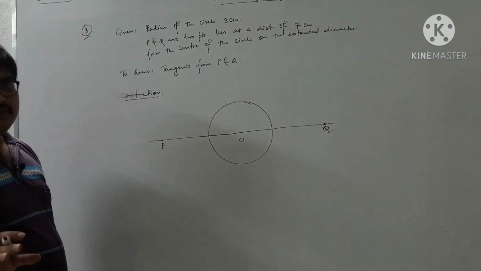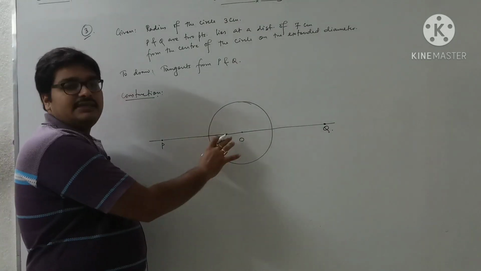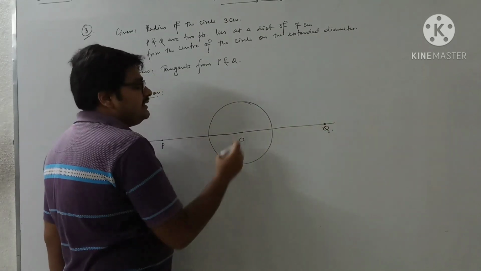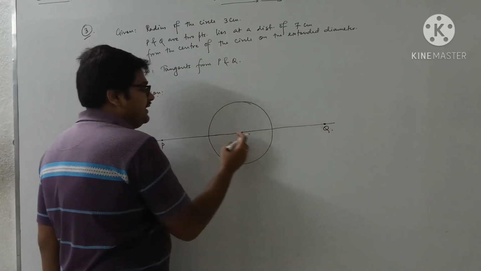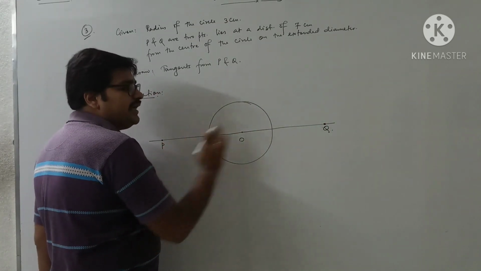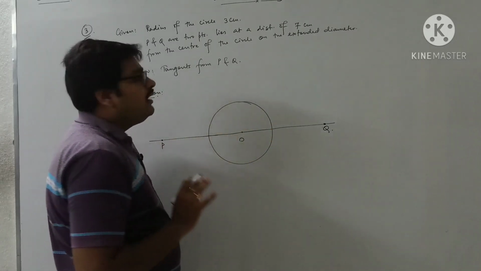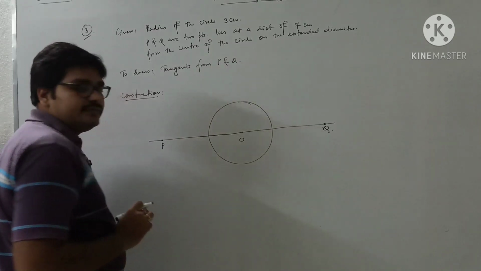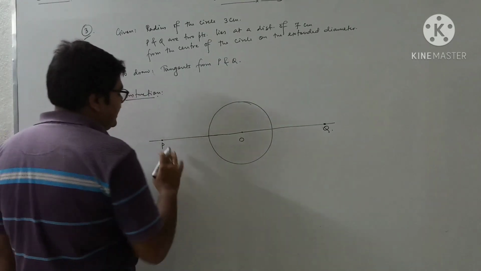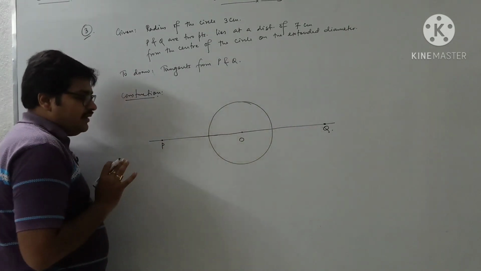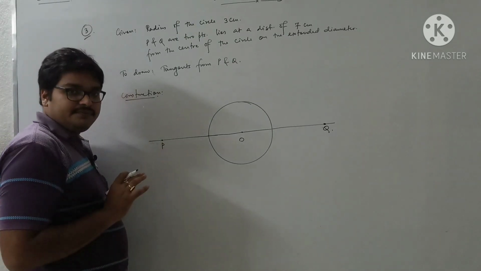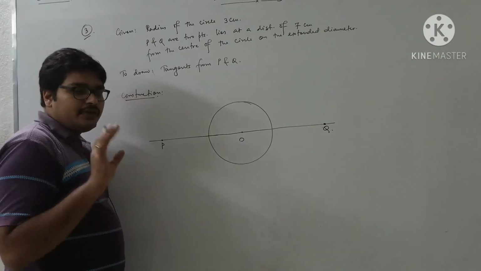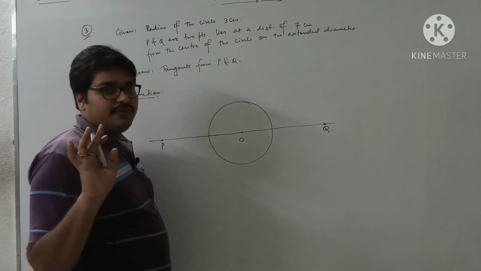So it has told us at first to draw the circle of radius 3 cm. We have drawn it, and on the extended diameter at a distance of 7 cm from the center, we have to take 2 points P and Q. We have taken them. Now what is the question? We have to draw tangents from P and Q. So suppose I want to draw the tangent from P. P is the external point, O is the center of the circle. The procedure to draw the tangent is the same as before.